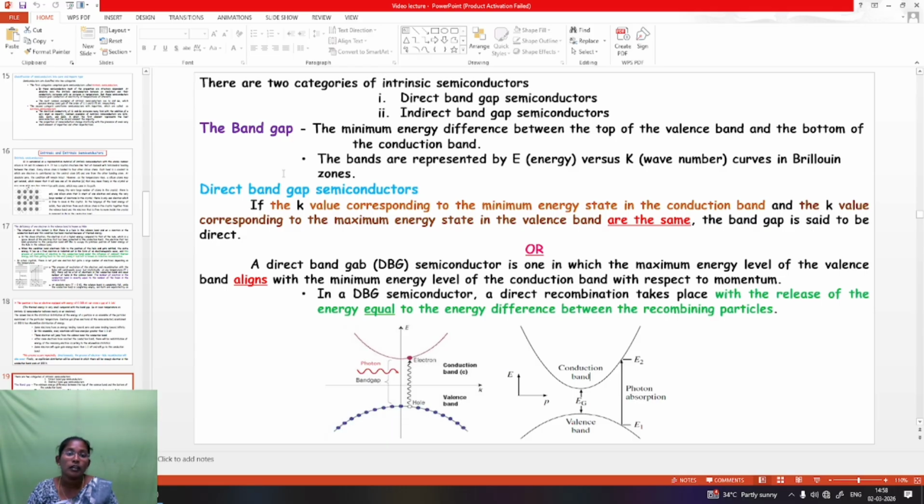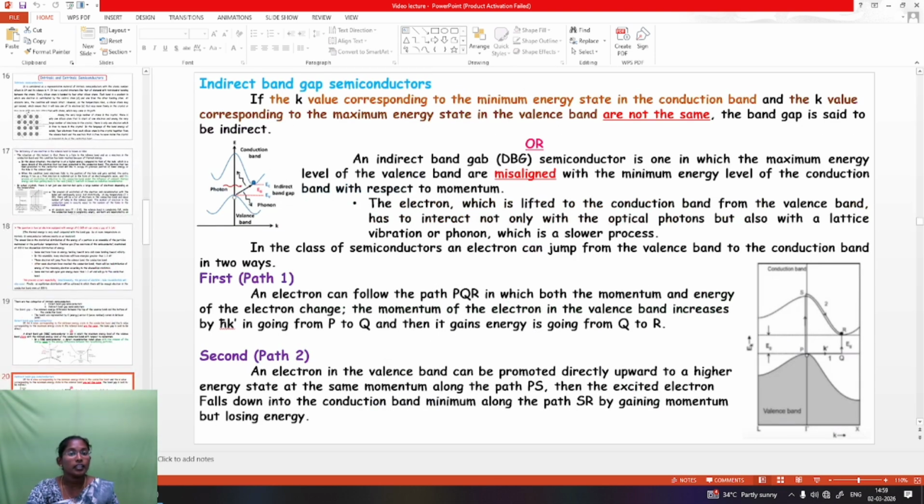A direct band gap semiconductor means that the k value corresponding to the minimum energy state in the conduction band and the k value corresponding to the maximum energy state in the valence band are the same. The band gap is said to be direct. In other words, the direct band gap semiconductor is one in which the maximum energy level of the valence band aligns with the minimum energy level of the conduction band with respect to momentum. In a direct band gap semiconductor, direct recombination takes place with the release of energy equal to the energy difference between the recombining particles.